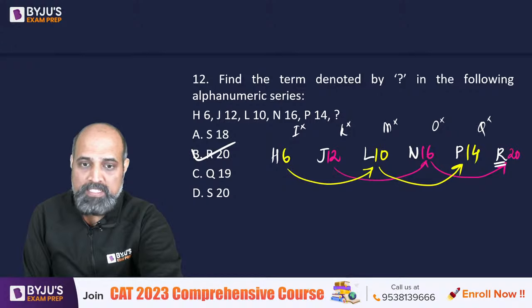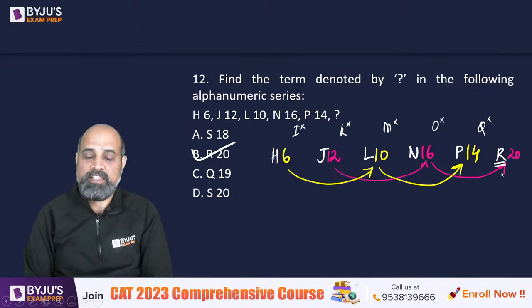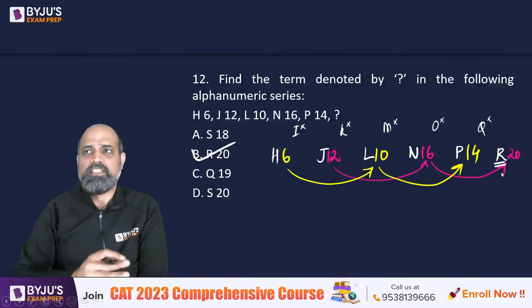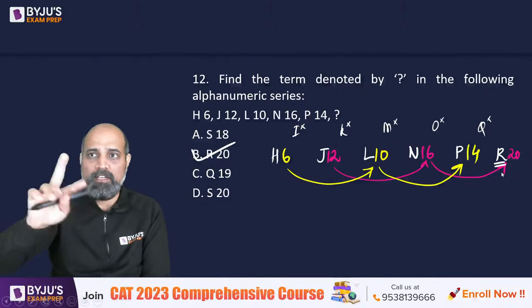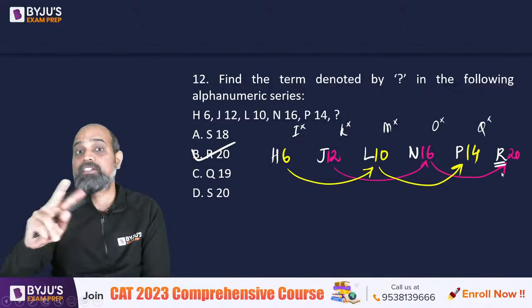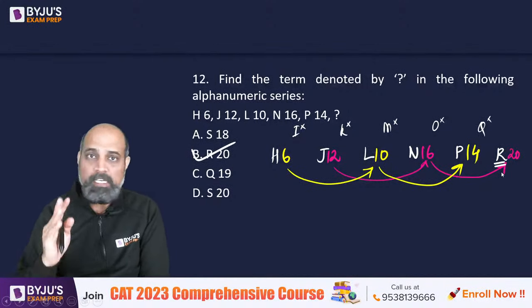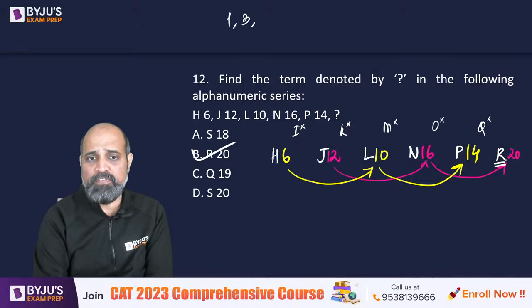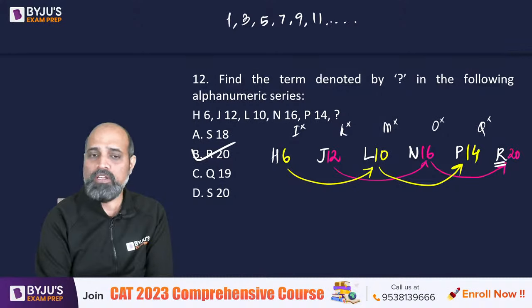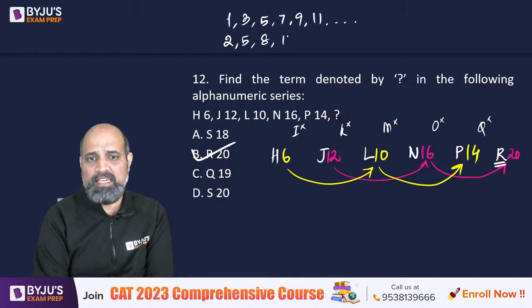Naman says plus 6 minus 2. Plus 6 minus 2. Obviously, Aman, they both are two different arithmetic series. There will always be some other pattern for pairs of numbers. ये भी sure है, ये हमेशा होता है. For example, if I take a series 1, 3, 5, 7, 9, 11 and so on, and if I take the other series which is, let's say, 2, 5, 8, 11,